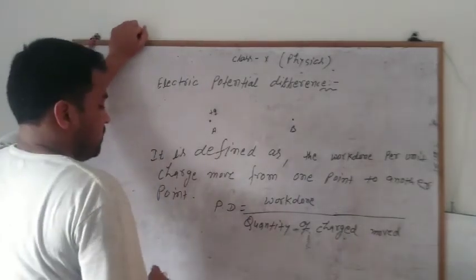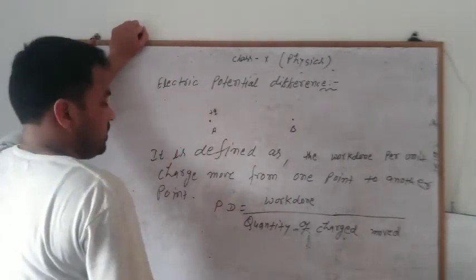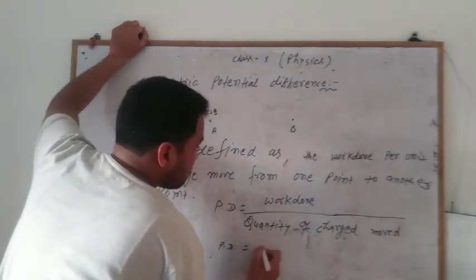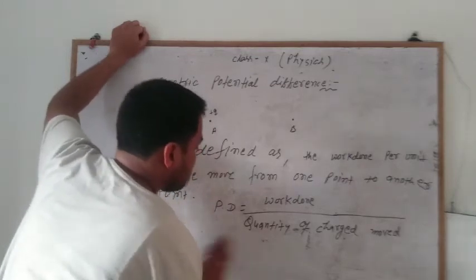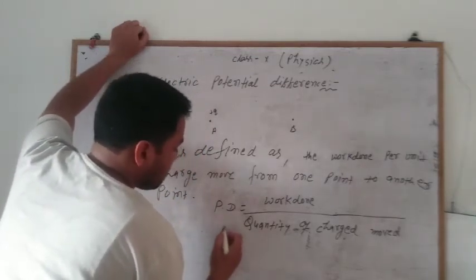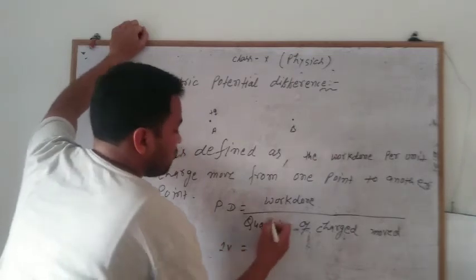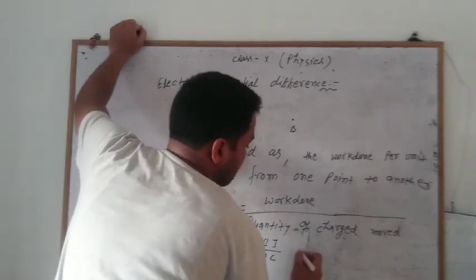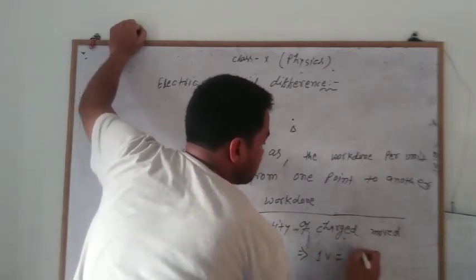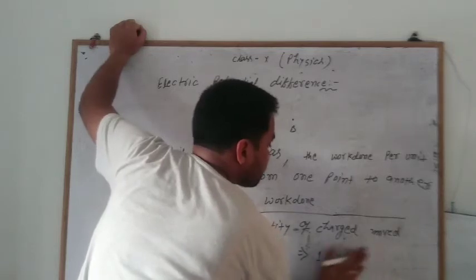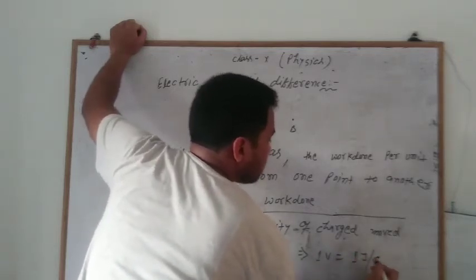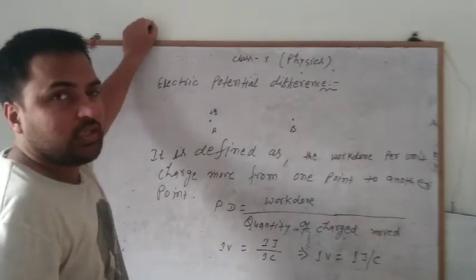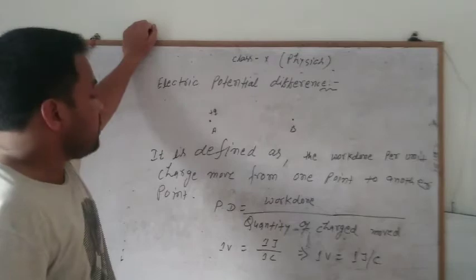So in the same way as electric potential, the electric potential difference has the same formula. The SI unit of potential difference is 1 volt, work done is 1 joule, and the SI unit of charge is 1 coulomb. So here also 1 volt is equal to 1 joule per coulomb. So that is the electric potential and electric potential difference.